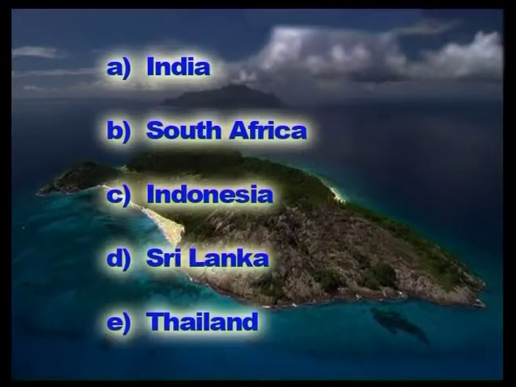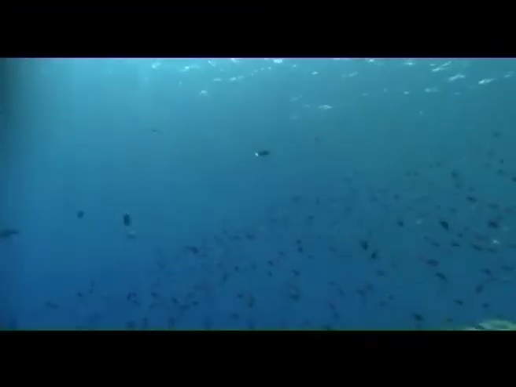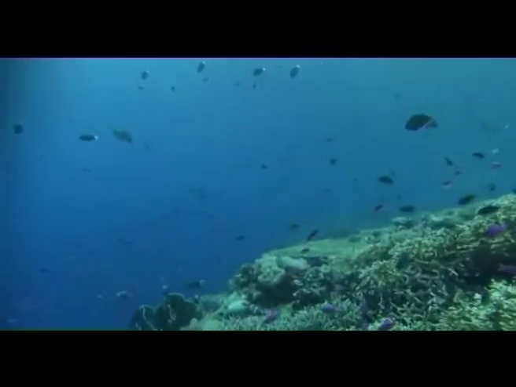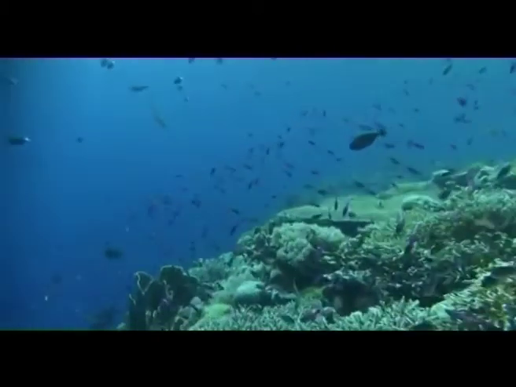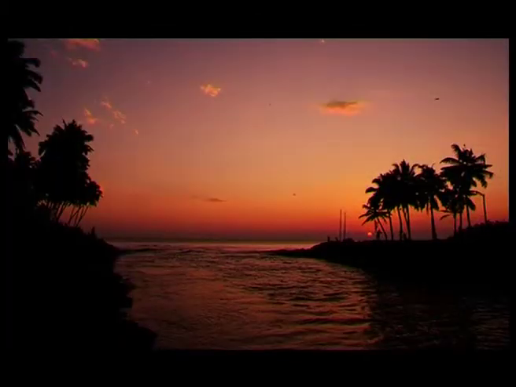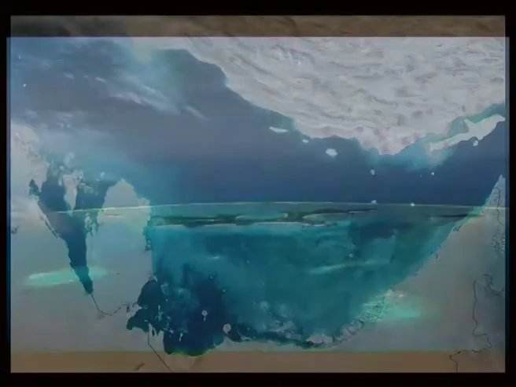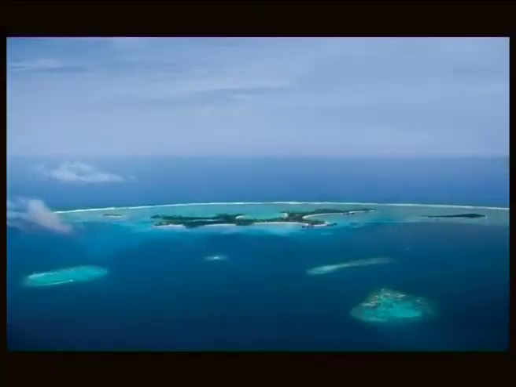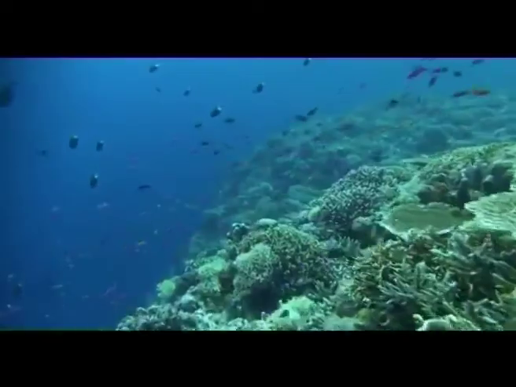Beach sands rich in heavy minerals and offshore placer deposits are actively exploited by the bordering countries. Particularly these are done by India, South Africa, Indonesia, Sri Lanka and Thailand. The Indian Ocean is the abode of a wide variety of animal species, especially the Red Sea, the Persian Gulf and along the coastal waters of the Indian Ocean, where we have plenty of marine resources.